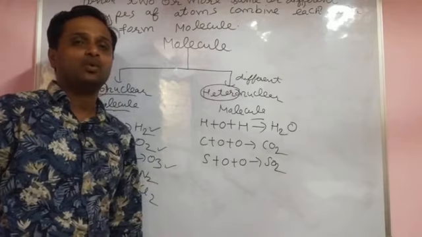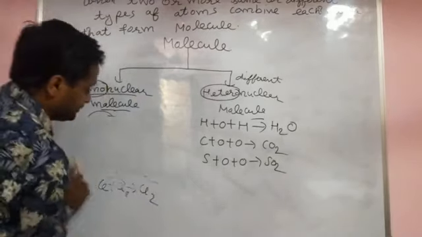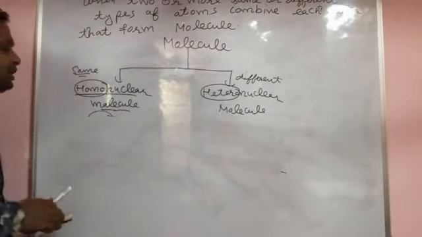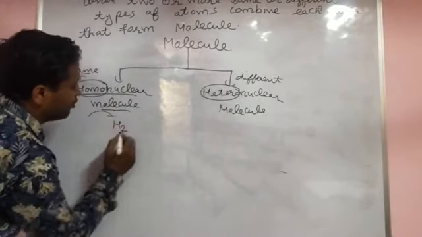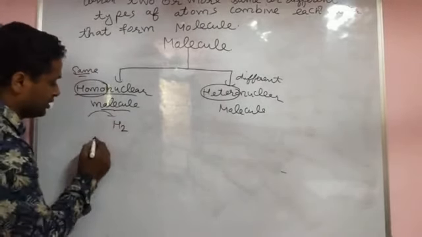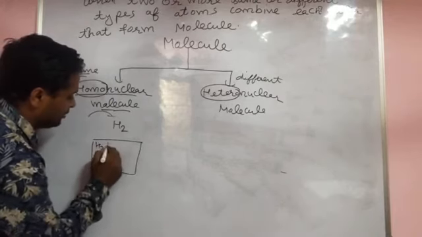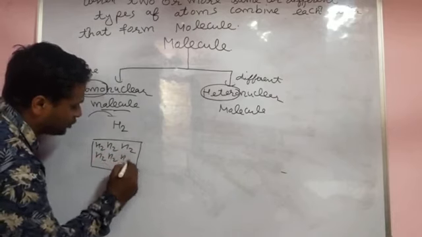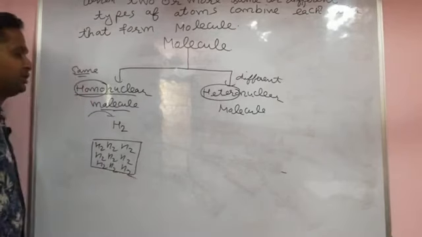What is the element and what is the compound? First of all, you see how the element forms. For example, you make homonuclear molecule H2. This was one molecule. When a lot of H2 molecules combine with each other, same H2 molecules again combine with each other.